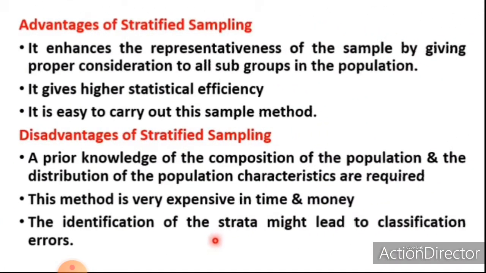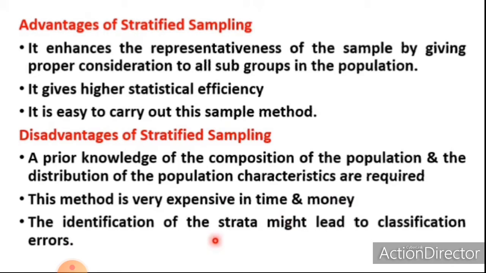Now next are the advantages of stratified sampling. It enhances the representativeness of the sample by giving proper consideration to all subgroups in the population. If the population is heterogeneous, stratified sampling ensures more representativeness because it considers all subgroups in the population with a heterogeneous feature. Then it gives higher statistical efficiency. It is easy to carry out this sampling method. So these are all about the advantages of stratified sampling.